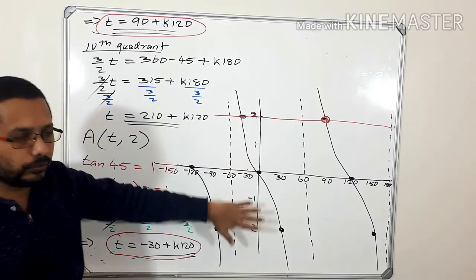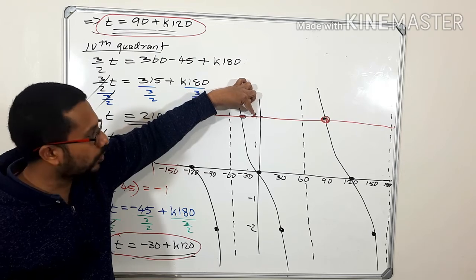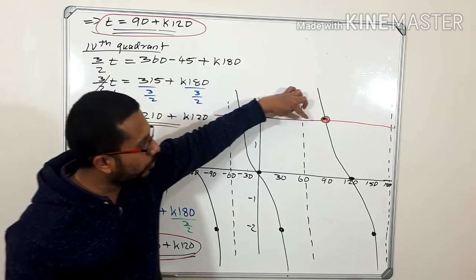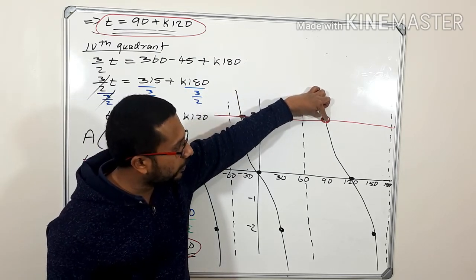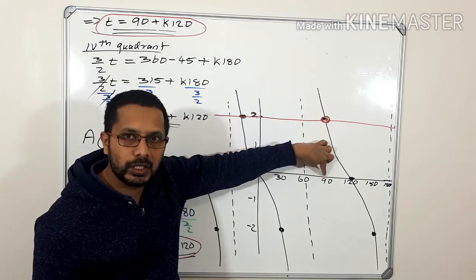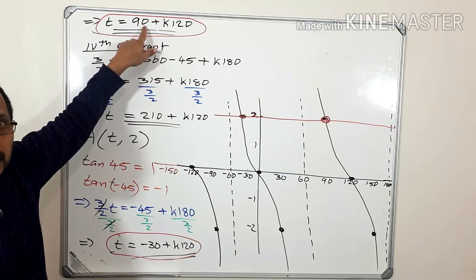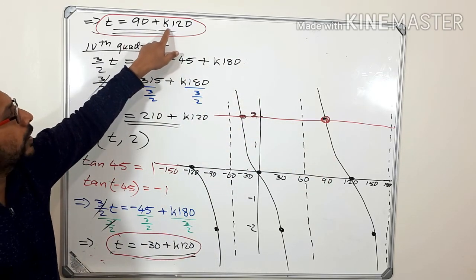So look at the graph. This is the y value 2. Am I right? Okay, so when the y value is 2, look at this point. What is the x value at this point? It is 90 degrees. Do you understand? So that is this 90 degrees. Okay, then what is the meaning of this one?